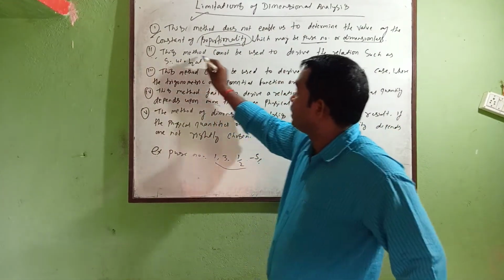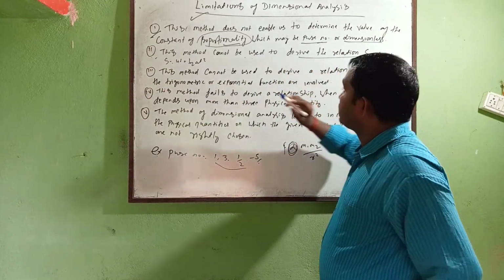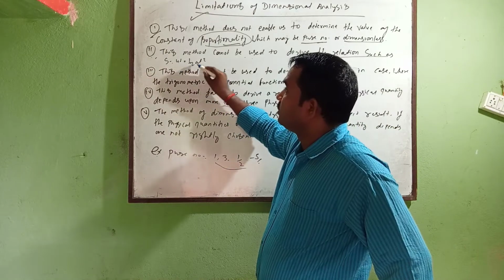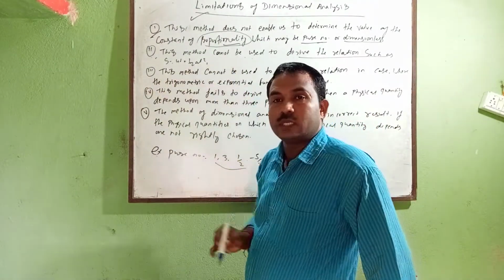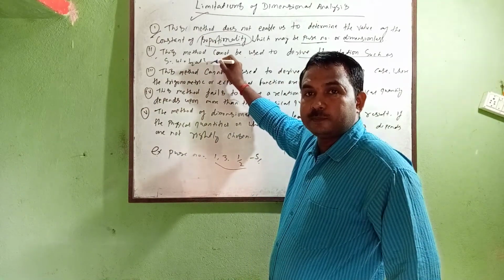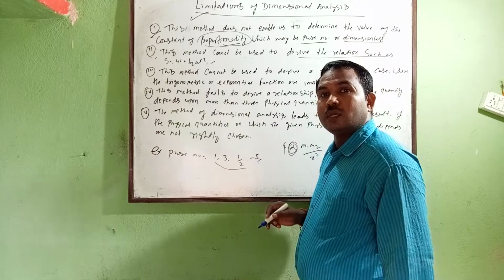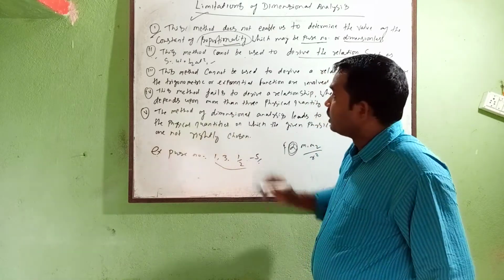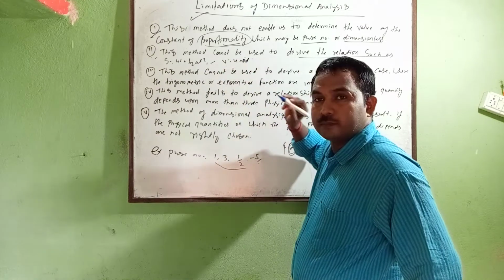Another, this method cannot be used to derive relations such as s equal to ut plus half a t square. You see that not only this, already we have proved this formula by graphical and also calculus methods. Another, you have v is equal to u plus at.